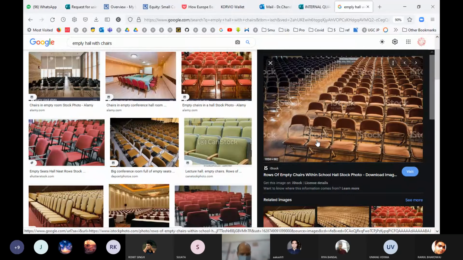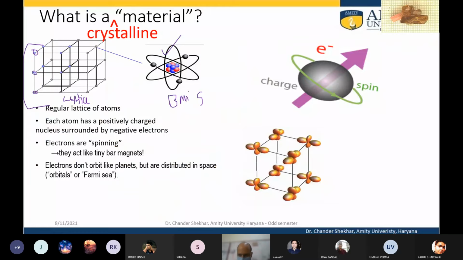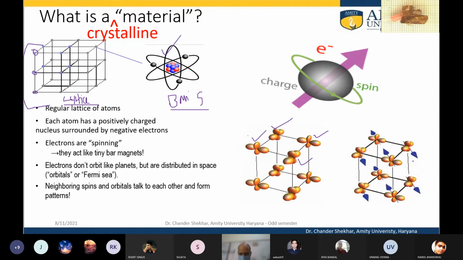Similarly, a lattice has the capability to accommodate the atom. The lattice can accommodate the atoms, and the atoms are known as constituents. They are known as the bases, and the arrangement, the scaffolding, is known as the lattice. So this is the arrangement of the bases on the lattice points, and therefore what we have is a regular lattice of atoms.